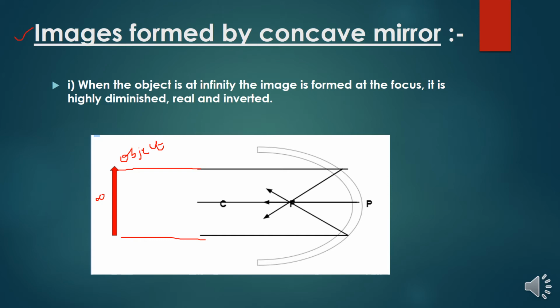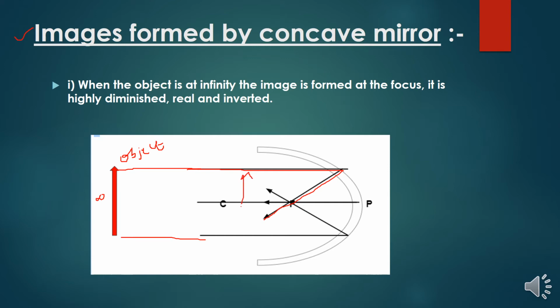So when the object is at infinity, the image is formed at the focus. So what we have discussed before in reflection by spherical mirrors: the parallel ray is always pointed at the focus, and it is parallel to the principal axis.